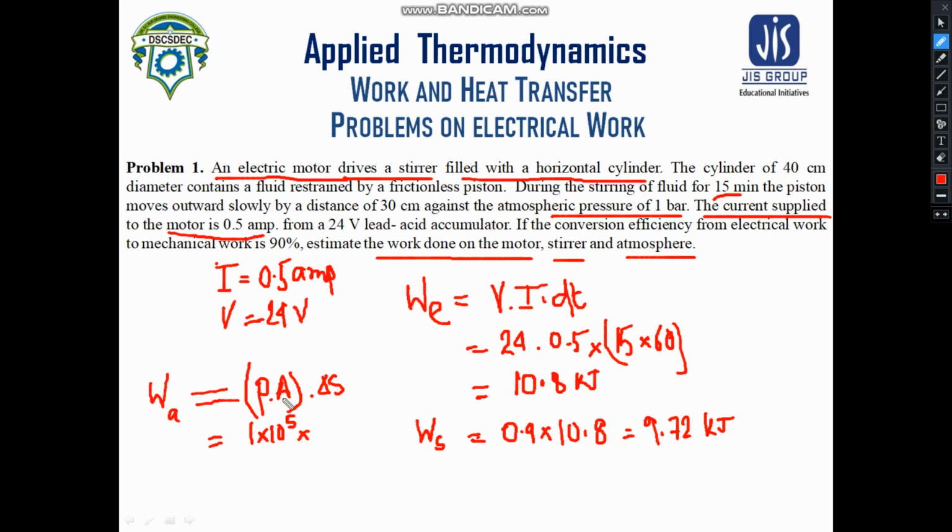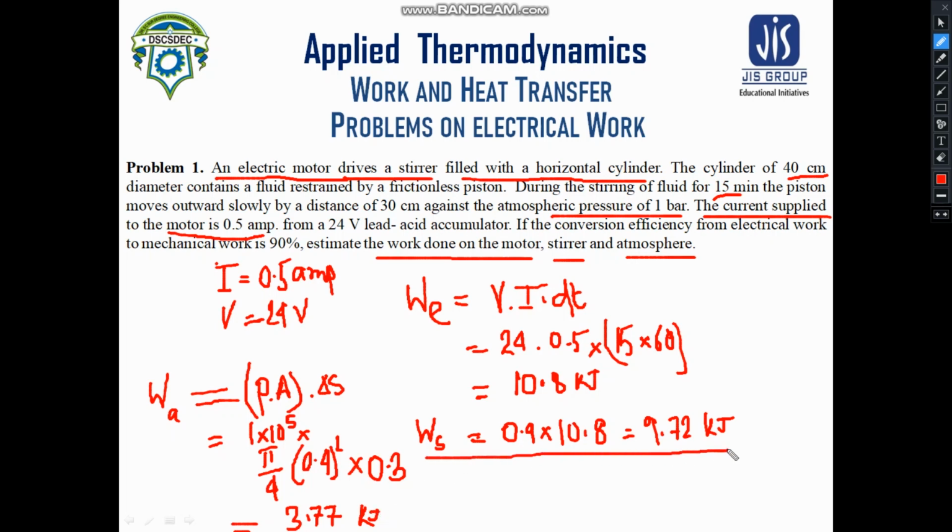It will be the area of the cylinder. The diameter of the cylinder is given as 40 centimeter, so it will be pi by 4 times the diameter squared. This diameter should be converted into meter. Similarly, the displacement also needs to be converted into meter. So it becomes 0.3, and ultimately the result becomes 3.77 kilojoule.